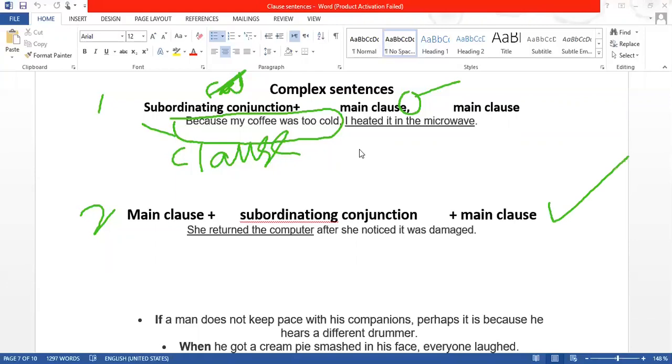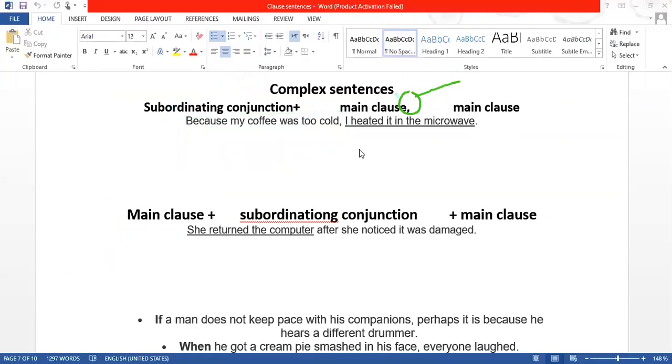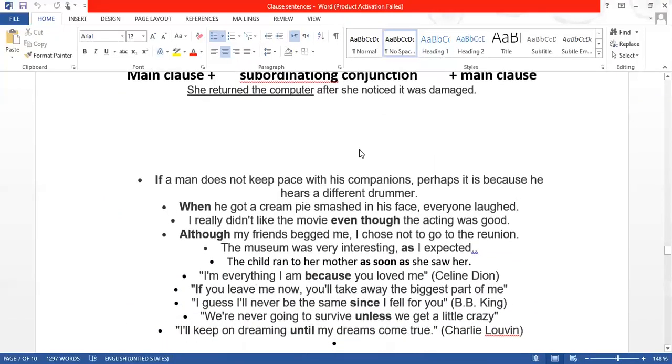Now, if somebody asks me what is the difference between a subordinating conjunction and a coordinating conjunction, one way is that we cannot start a sentence with a coordinating conjunction, but we can start a sentence with a subordinating conjunction. So these are the two ways to write it, right? One is the first and the second. Now, these are the examples.